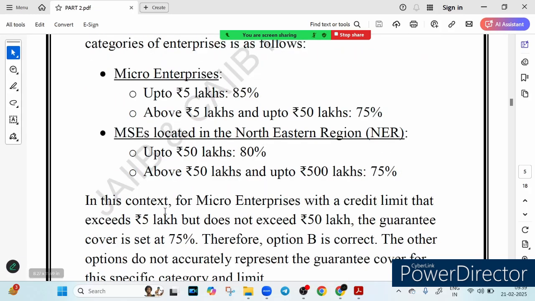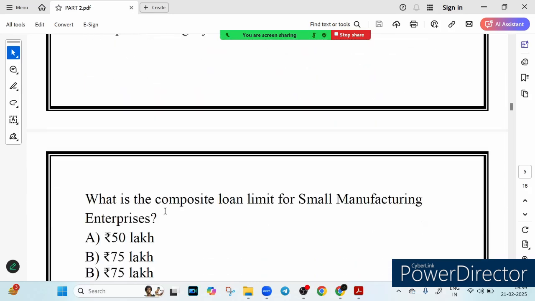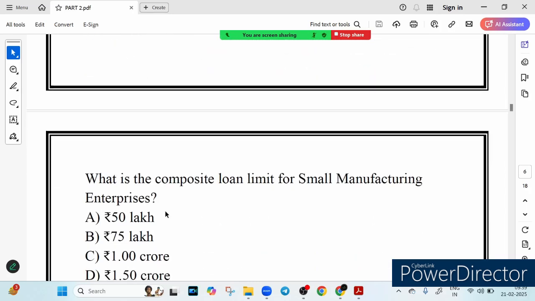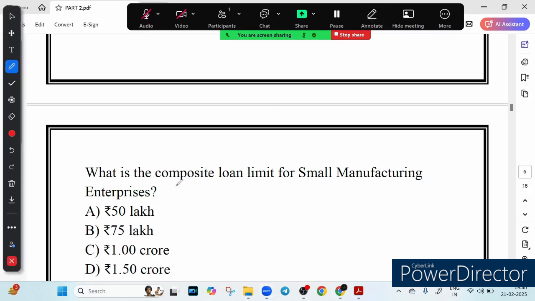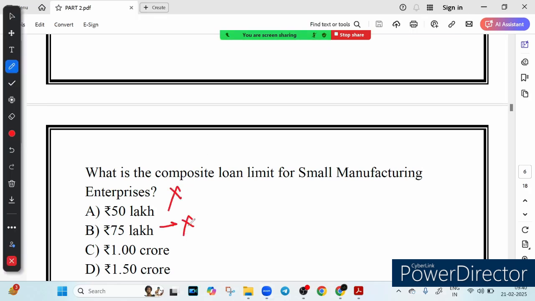The next question that we have is, you can see, what is the composite loan limit for a small manufacturing enterprise? So, very nice question. You know about the composite loan scheme, we have talked about it earlier. Option A says 50 lakh. This is wrong, because 50 lakh is a significant loan amount, but it is not the upper limit for the composite loan given to SME, right? So this is wrong. Option B says 75 lakh. This is also wrong, because the limit is higher than 75 lakh. Option C says 1 crore. Yes, it is correct. The composite loan limit for a small manufacturing enterprise is 1 crore.